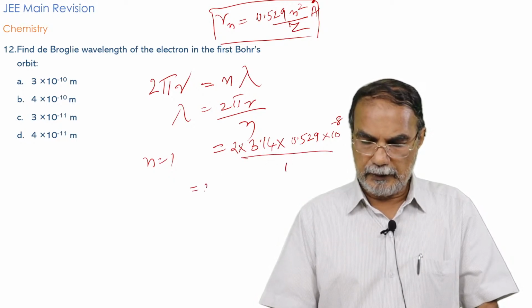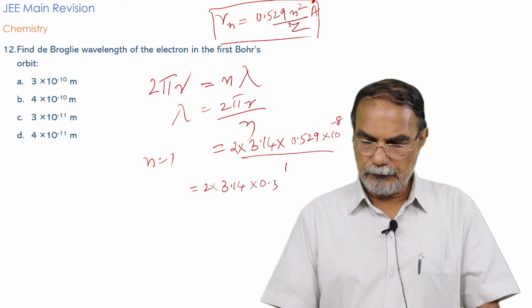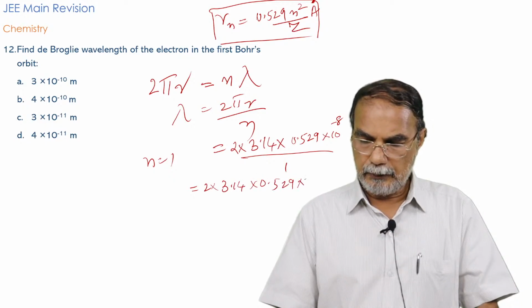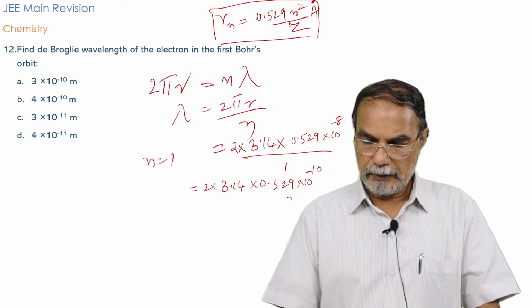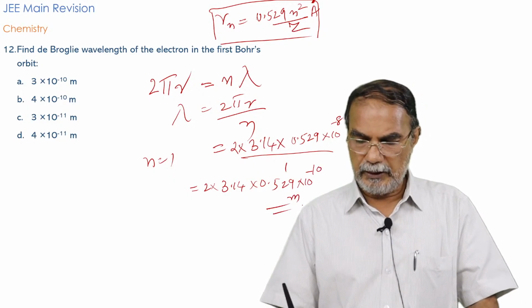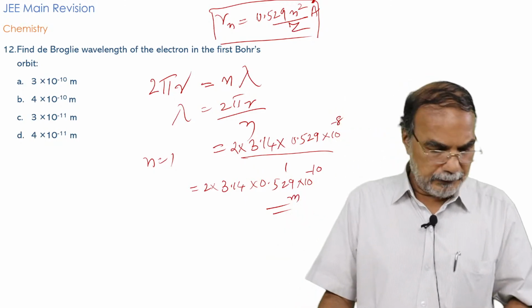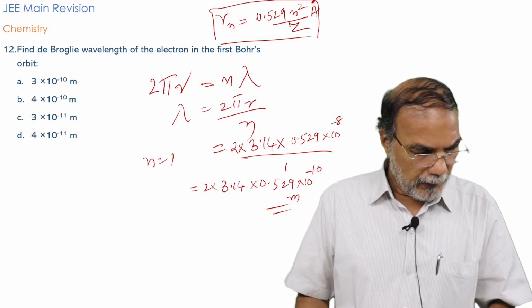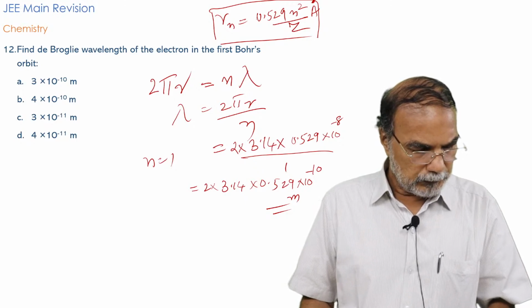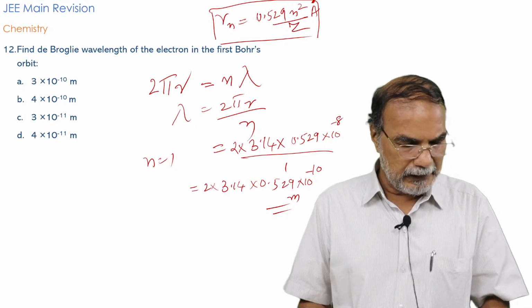So you will get 2 into 3.14 into 0.529 into 10 raised to minus 10 meter. That will be the de Broglie wavelength. And if you compute, I think you will get the value as 3.3.